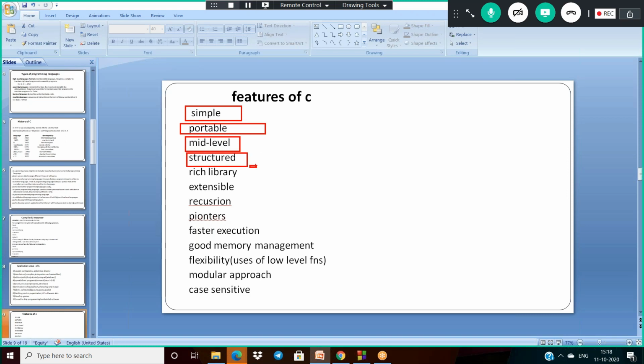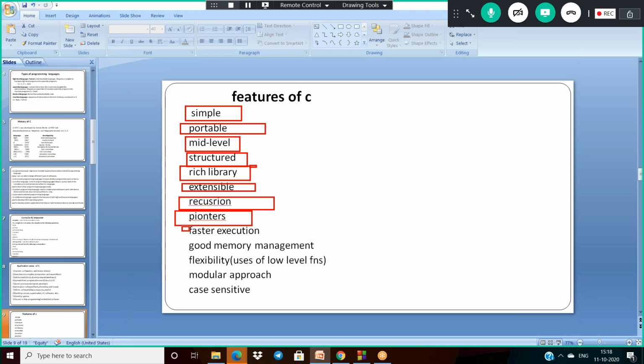And C is a structured programming language. And C uses various libraries called math.h, string.h, stdlib.h, conio.h. So it uses a rich library set also. And C is extensible here. If we add the OOPS principle to the C language, C++ will come. And recursion. Recursion means the function calls itself. A function that can call itself automatically is called recursion. That is the feature. And pointers. Pointers are nothing but variables which hold the address of another variable.